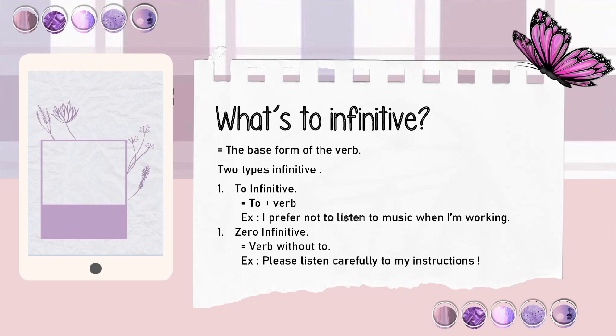What's to infinitive? To infinitive is the base form of the verb, and the types of infinitive: first, to infinitive, to plus verb. For example, I prefer not to listen to music when I'm working. And second, bare infinitive, verb without to. For example, please listen carefully to my instruction.